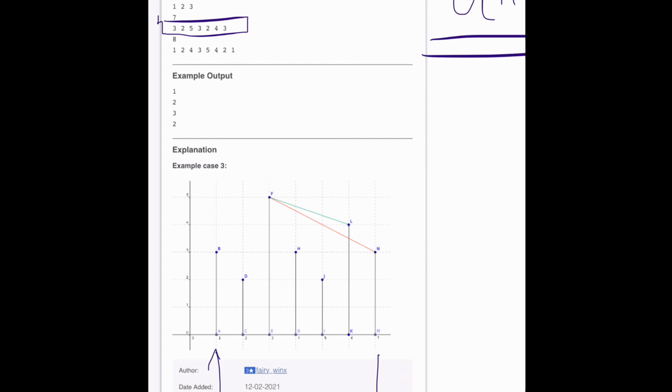If you take two pointers, say first and second, all you need to form is an equation. So if my height of first is 3 and height of second is also 3 in this case, the equation forming will be y equals 3.